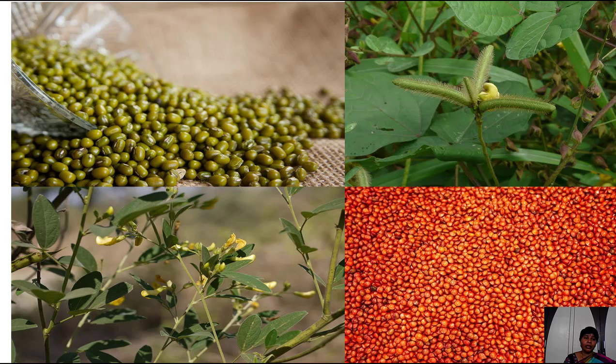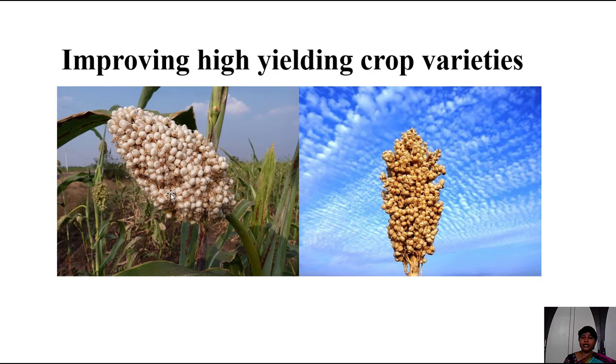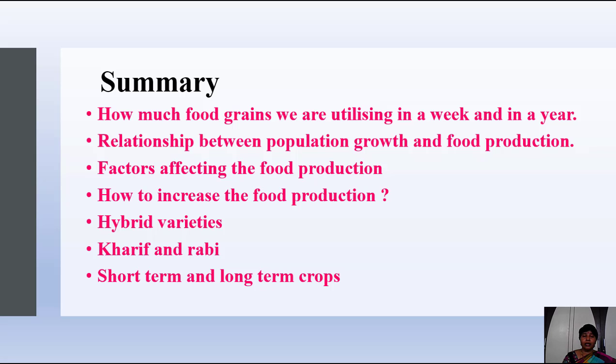Okay, children? And I want to show one hybrid variety and local variety. This is the hybrid variety, high yielding variety, jowar seeds. Jowar, I think you all know jowar, jonnalu. These are hybrid seeds and these are local variety jowar seeds. Okay, children, this is about our introduction to challenges in improving agricultural production.